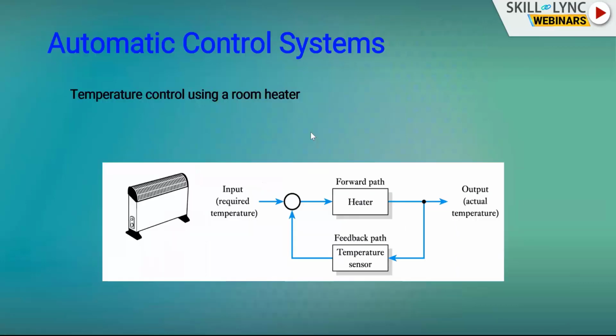Next one is temperature control using a room heater. Let us have a room. If the temperature in the room exceeds the limit, the room heater should be switched off, and if the temperature in the room falls below the required temperature, the heater should be switched on. So by switching the heater on and off, we regulate the temperature in the system or room.